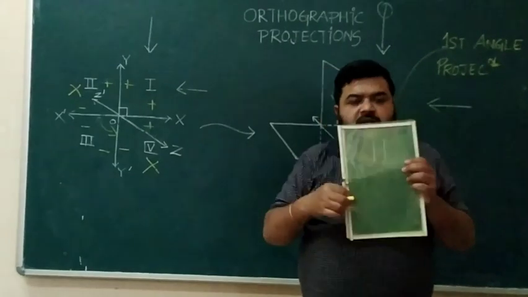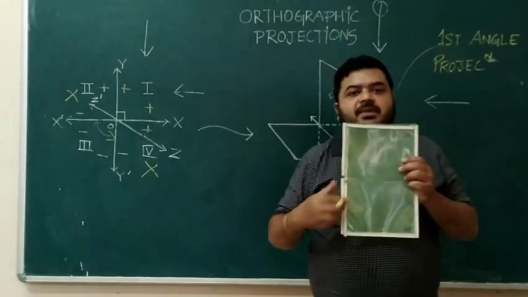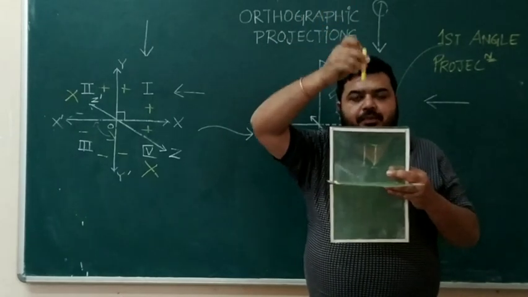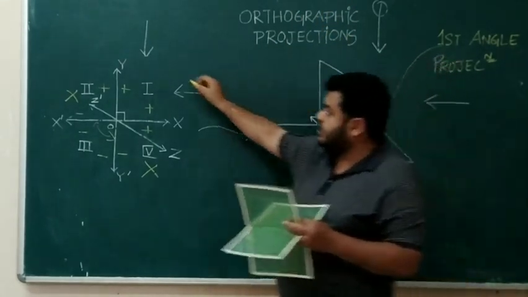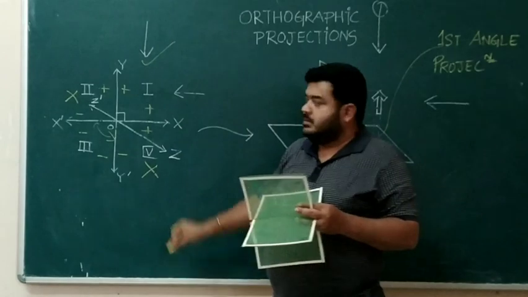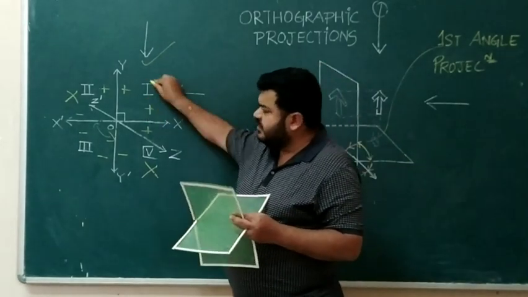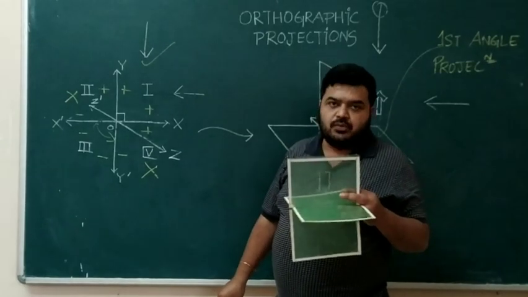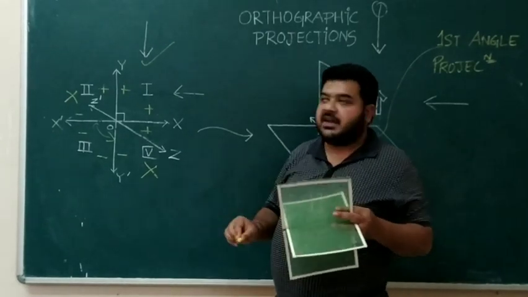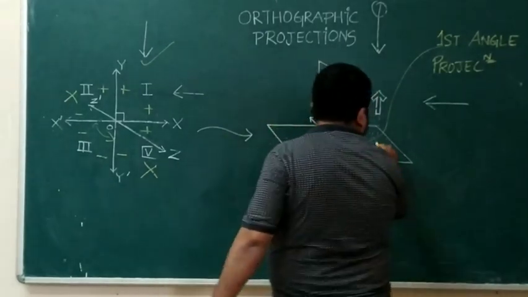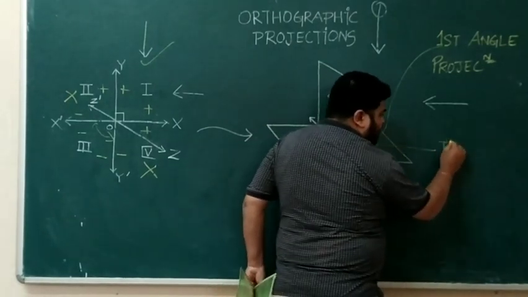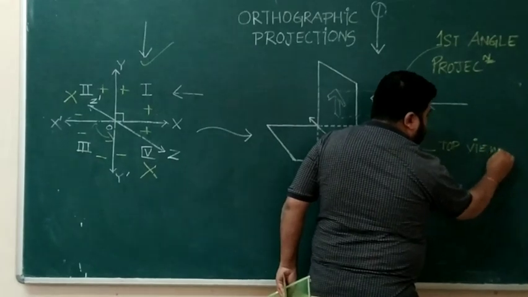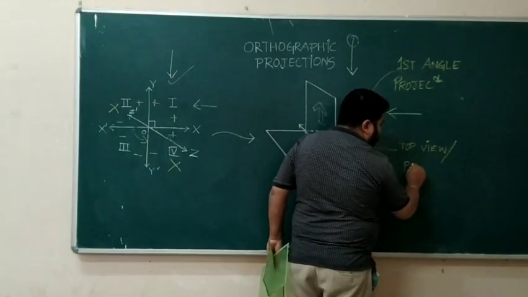On the horizontal plane, whatever image is formed, you are looking at it from the top. If you remember, you are looking at it from the top, such that the image formed here is known as the top view, or we call it plan.